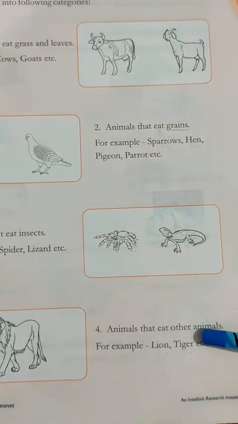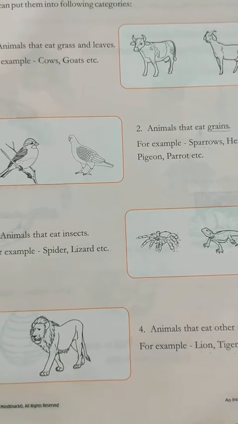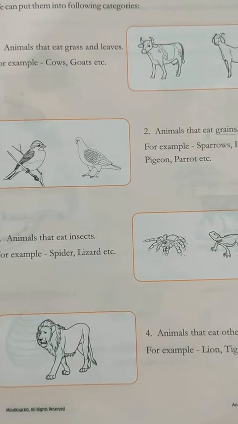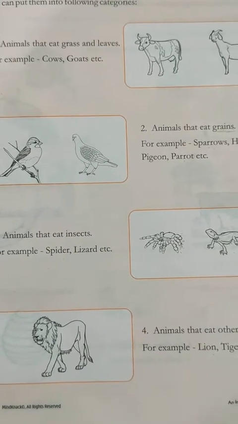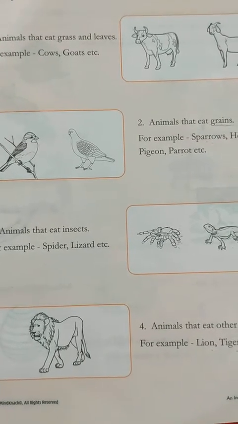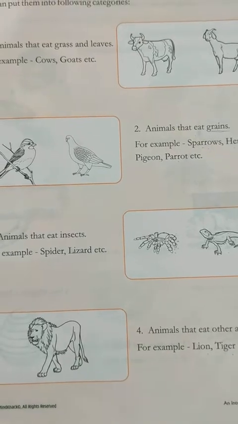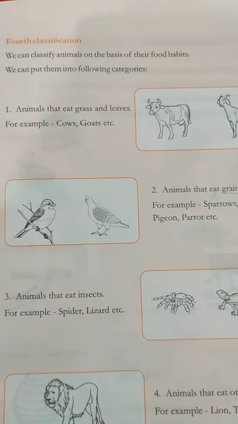Animals that eat other animals. There are some animals like lion, tiger, cheetah that are very dangerous, and they can even harm humans also. These animals kill other animals and eat them. So this is all about our today's video.